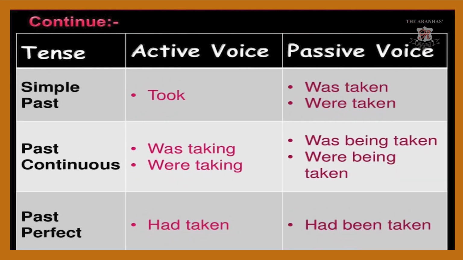Now, in simple past, took, then was taken, were taken. In past continuous, was taking, were taking, depending on singular and plural, and in the passive voice it will be was being taken, were being taken. In past perfect, it will be had taken, and in passive voice, it will be had been taken.